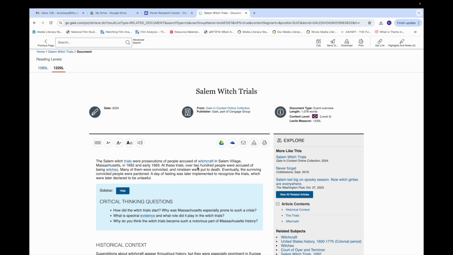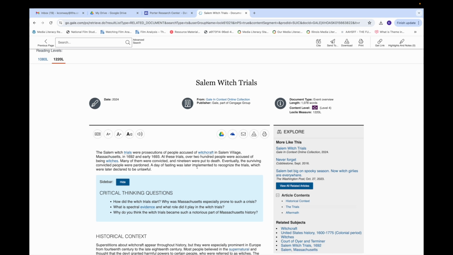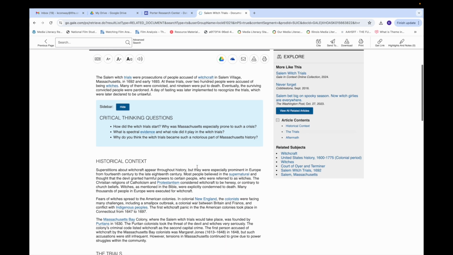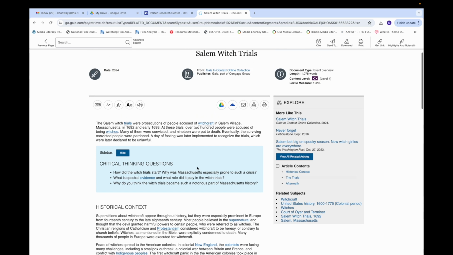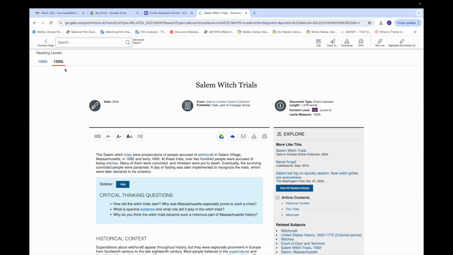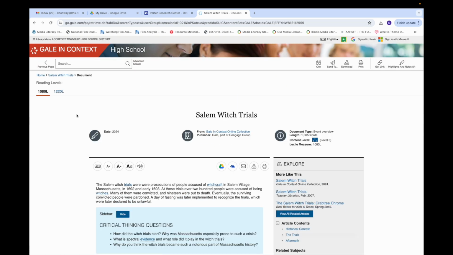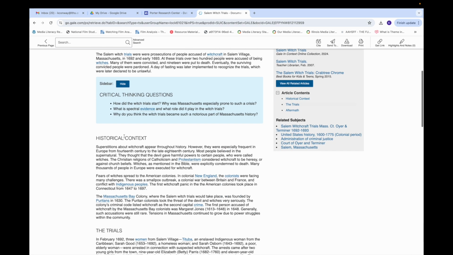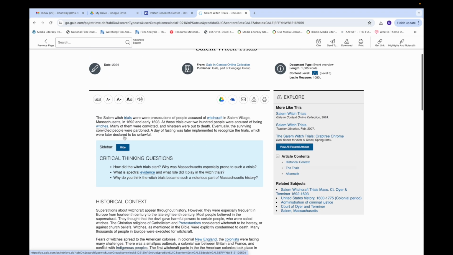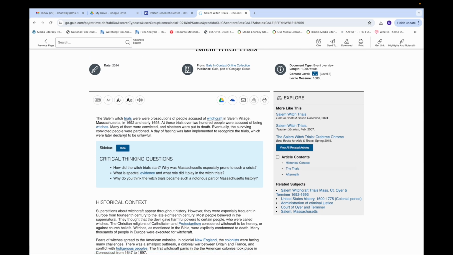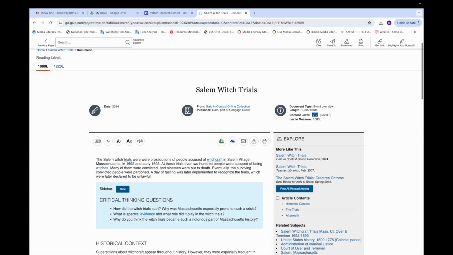Another really cool feature with this is most of these articles, let's say I'm reading this and I'm kind of struggling with it. I wish it was just a little bit shorter or a little bit easier for me to read. I can go up to the top here and click on this reading level, and that should make it a little bit better for me to get through to read this article. Not every article has this feature, but most of them do.